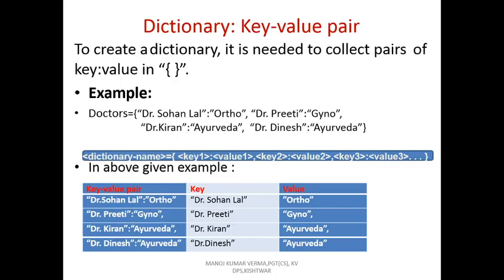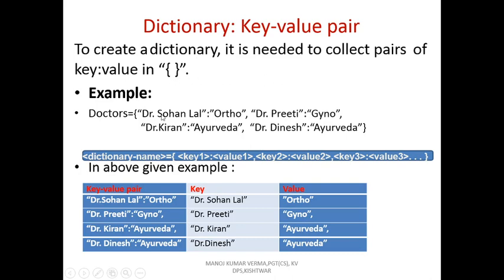Dictionary key value pair. To create a dictionary, it is needed to collect pairs of key value in curly braces. A dictionary consists of curly braces. List consists of square brackets, tuple with round brackets, and dictionary consists of curly braces. This is the curly braces.